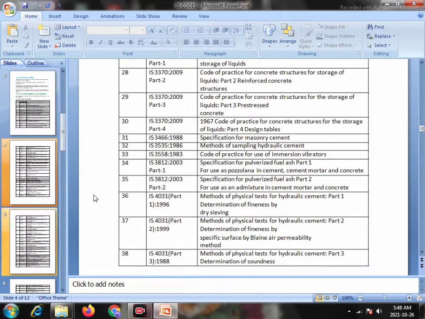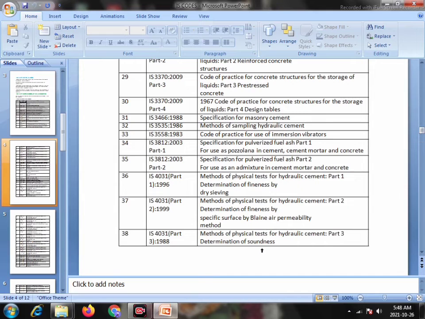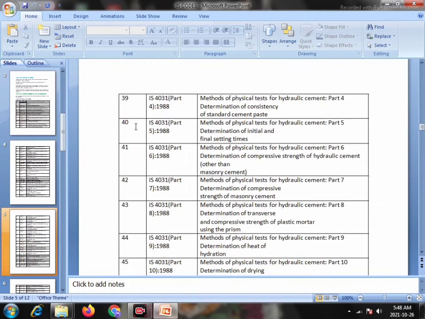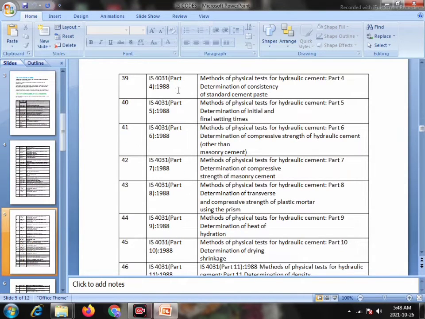Physical Tests for Hydraulic Cement, Part 2: Determination of Fineness by Specific Surface of Blaine Air Permeability. 38, IS 4031 Part 3, 1983: Methods for Physical Tests for Hydraulic Cement, Part 3: Determination of Soundness. Next, 39, IS 4031 Part 4, 1988: Methods of Physical Test for Hydraulic Cement, Part 4: Determination of Consistency of Standard Cement Paste.